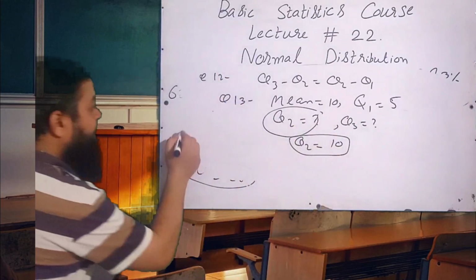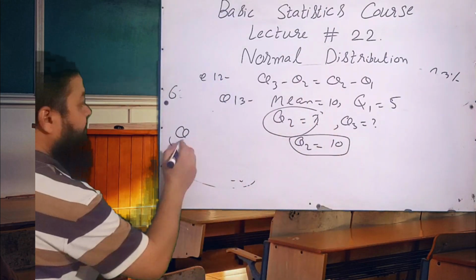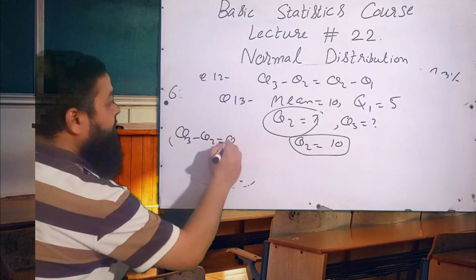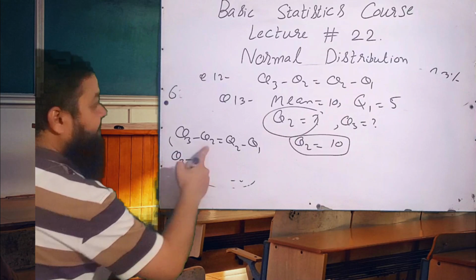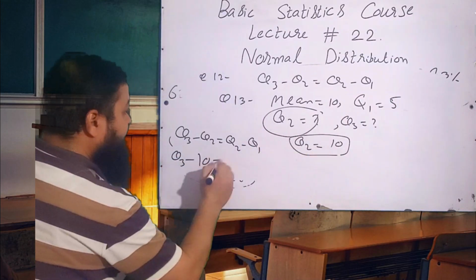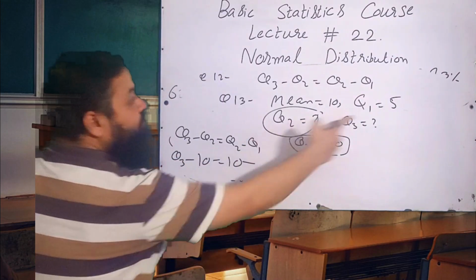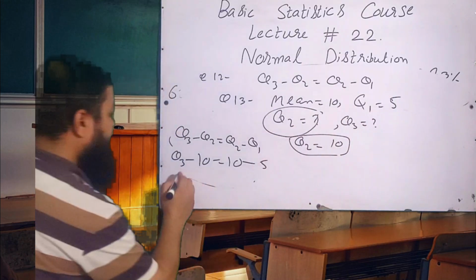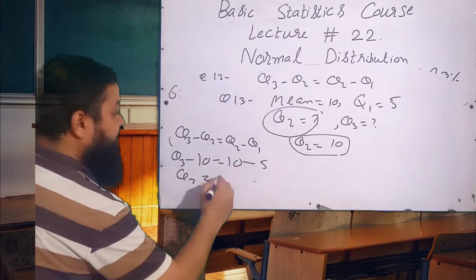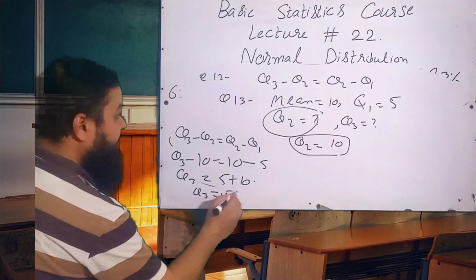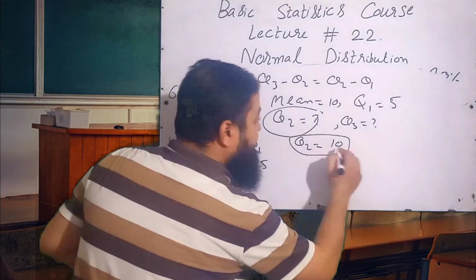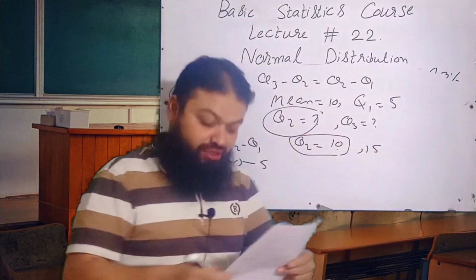Now Q3, we have the relationship we have discussed. Q3 minus Q2 is equal to Q2 minus Q1. Just substitute the values. Q3 is not given, minus Q2, median, is equal to 10, minus Q1 is also given, 5. Q3 is equal to 10 minus 5, that is 5. Minus 10 will be plus over there. Q3 is 15. It means the correct option is 10 and 15. A very important question.